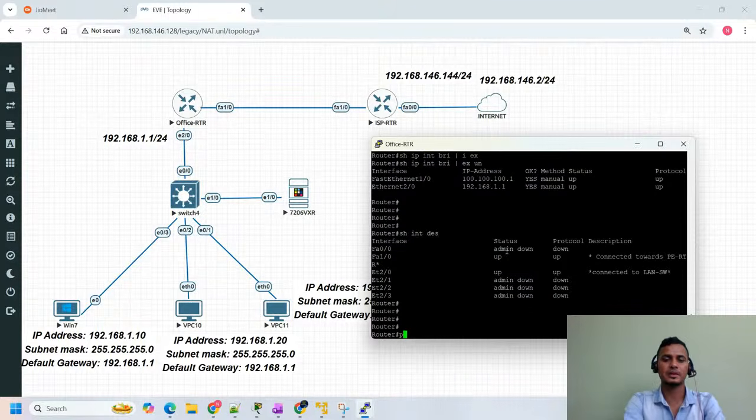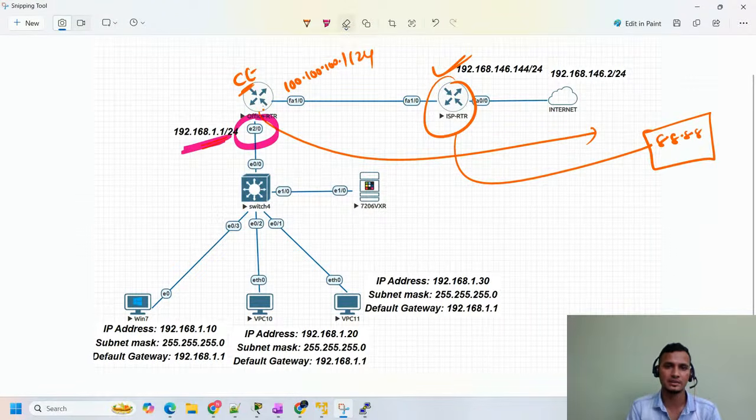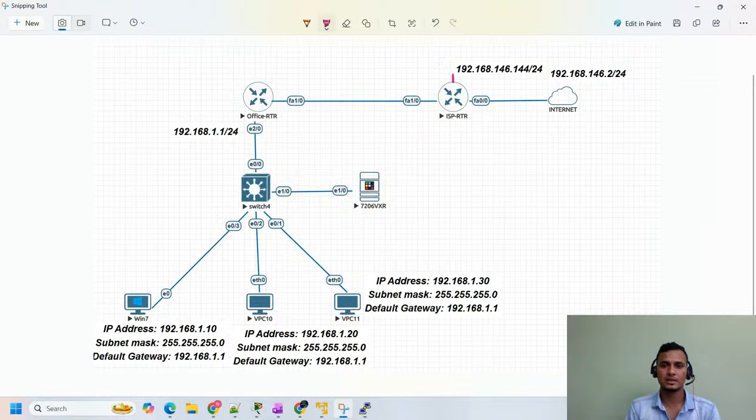Clear. So we have the IP address. If I try to ping 8.8.8.8 from here, it is not going to ping. Why? Because in a production network also, the same thing happens. From the ISP side we are able to reach the internet, but from here we are not able to reach the internet. So what we have here is the basic configuration.